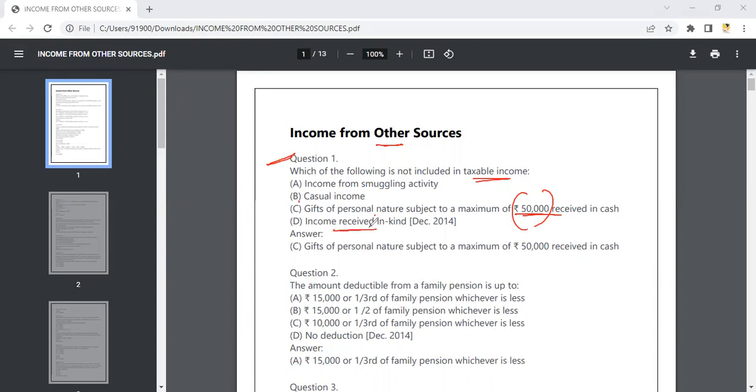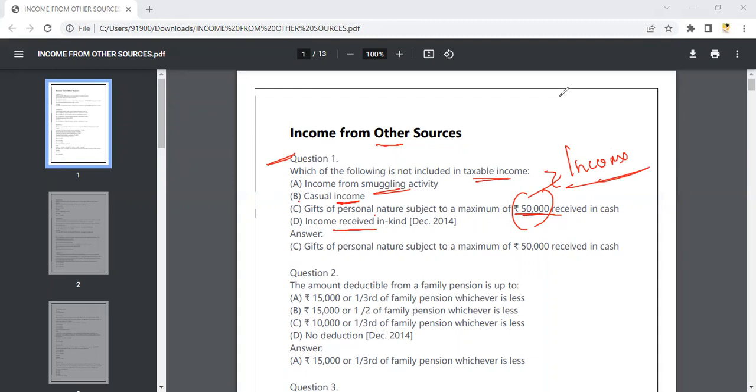And here, income received in a country, you are receiving some income, so again you have to pay tax on that. Casual income, you are getting some income, you have to pay the tax there again. Income from smuggling activity, you do some smuggling activities, through that you get some income, you have to pay tax. But here the exemption amount is 50,000. Whatever income you get apart from this 50,000, you have to pay the tax for it.